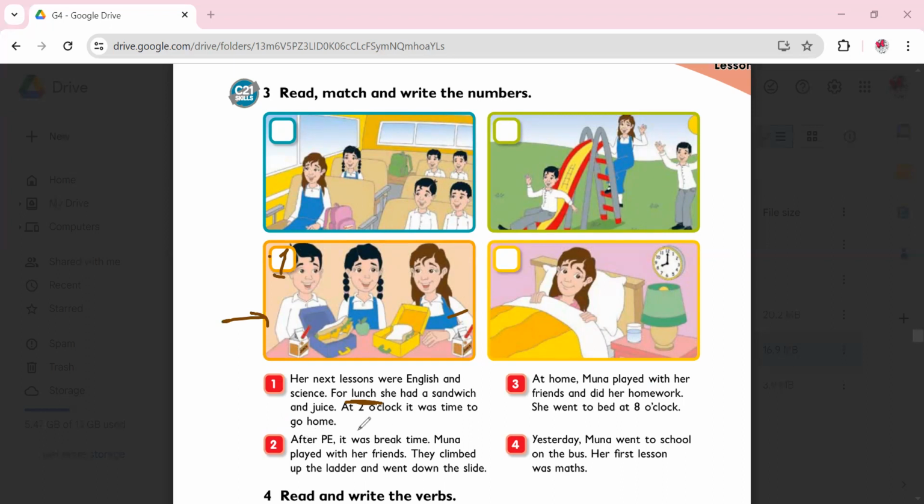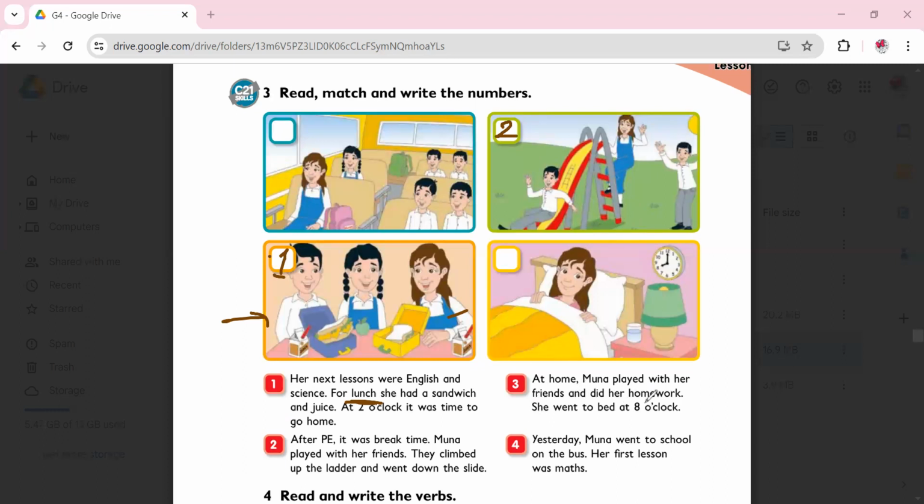Number 2, after PE, it was break time. Muna played with her friends. They climbed up the ladder and went down the slide. Any of these pictures refers to pupils playing in the playground, climbing up the ladder and going down the slide? Yes, it's this one over here. So this would be the second picture.